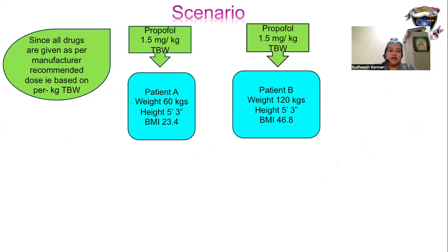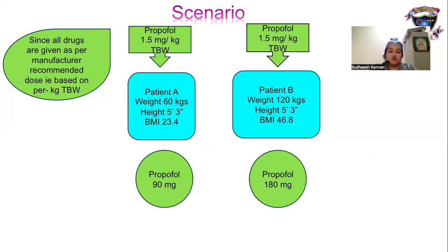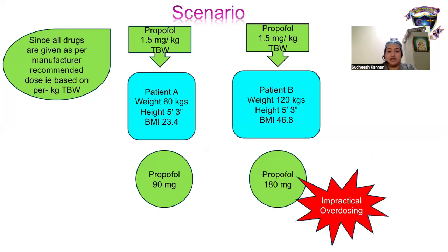Let's start with a scenario. There are two patients, patient A and B. Patient A weighs 60 kgs and B weighs 120 kgs. They are of the same height. Since all the drugs are given as per manufacturer recommended dose based upon per kg total body weight, if we give propofol 1.5 mg per kg total body weight, patient A will receive 90 mg of propofol, whereas patient B will receive 180 mg of propofol, which is highly impractical and causes overdosing.